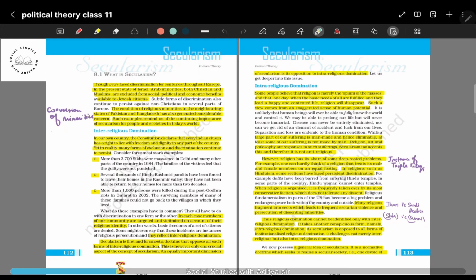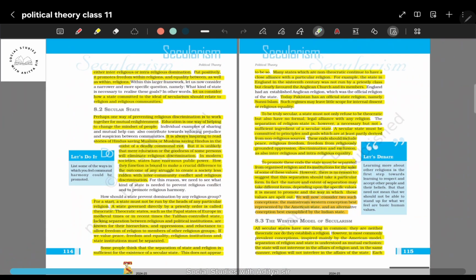So as you can see, there exists intra-religious domination in every religion, be it Hinduism, be it Islam. There are multiple communities within that group and they try to assert their dominance. So secularism not only opposes inter-religious domination, but it also opposes intra-religious domination, because no one community should be above others and they all should be treated equally.